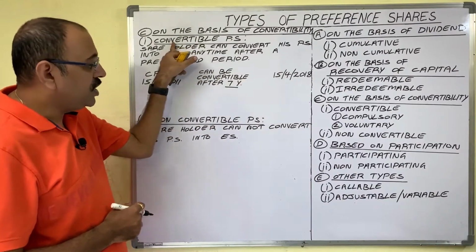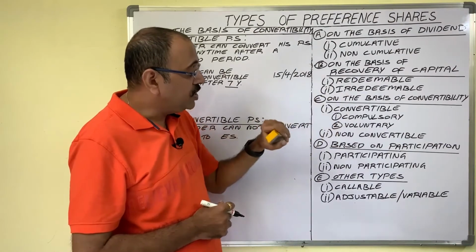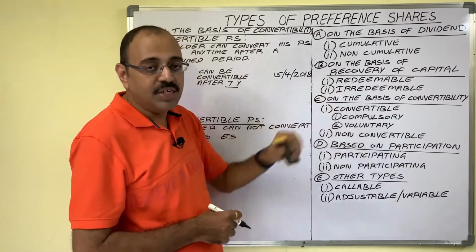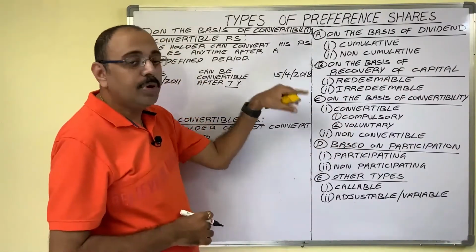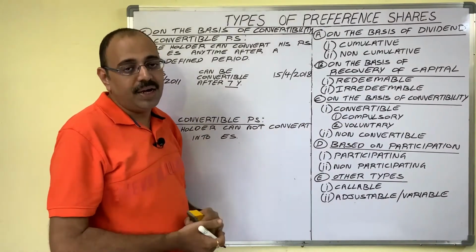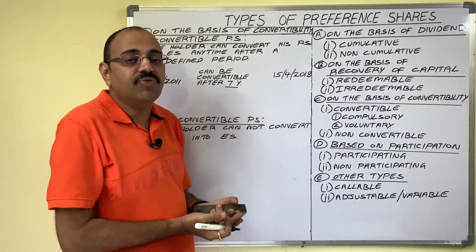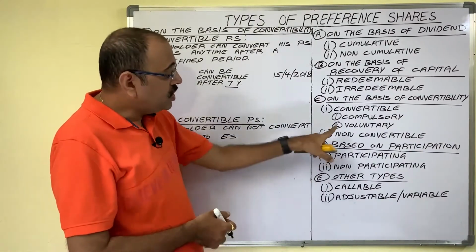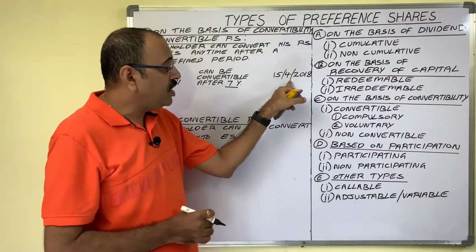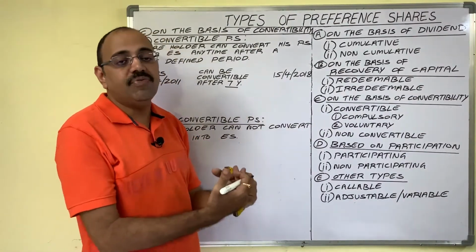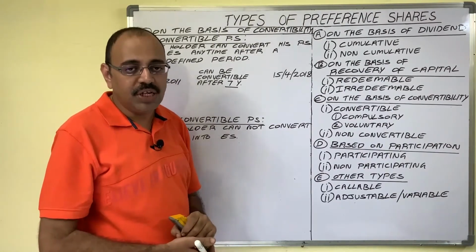And convertible preference shares are again divided into two types: compulsory convertible preference shares and voluntary convertible preference shares. By seeing the names only, you can guess the meaning. In case of compulsory convertible preference shares, the conversion is mandatory. After this date, the shareholder has to convert his preference shares into equity shares. In case of voluntary convertible preference shares, it is his choice. After this date, if he wants to continue as a preference shareholder, he need not convert into equity. Otherwise, he can convert into equity shares.